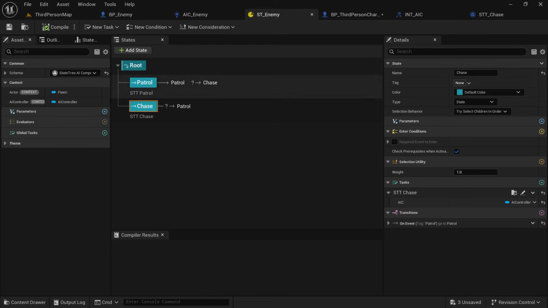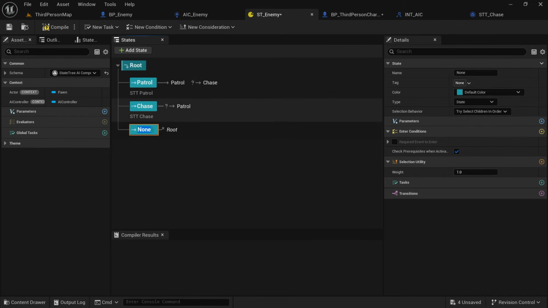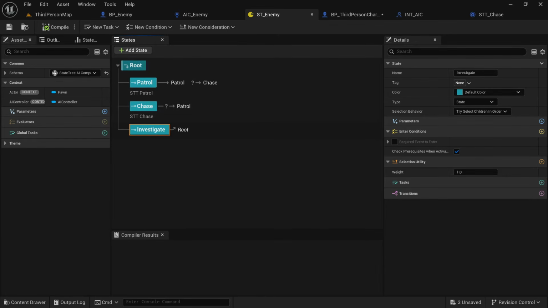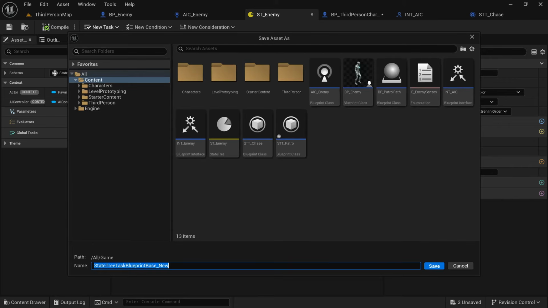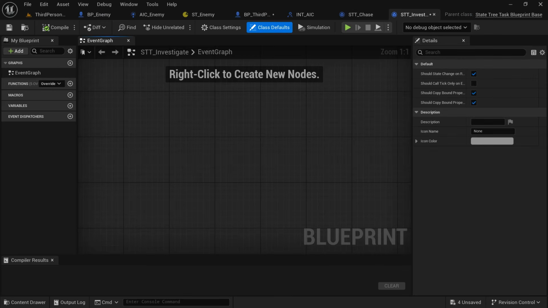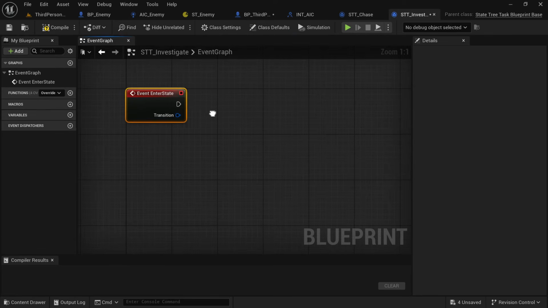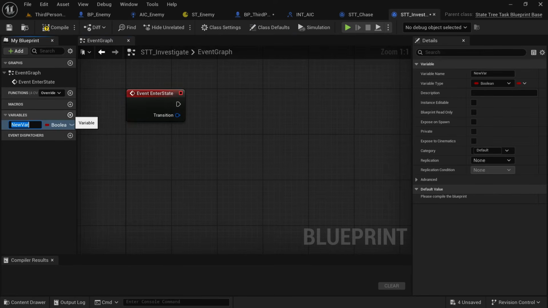We're going to add a new state, call it investigate. Then we're going to add a new task, call it STT_investigate. Off the function, just search for event enter state. This is the default one we almost always need. There are some others, but this is the one we almost always use.